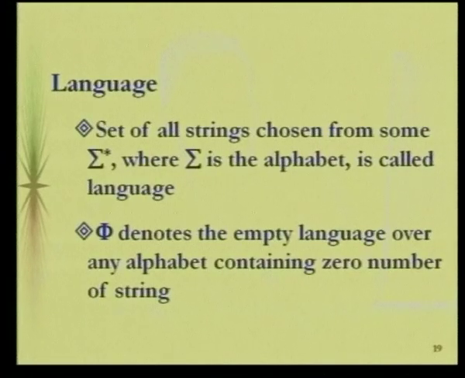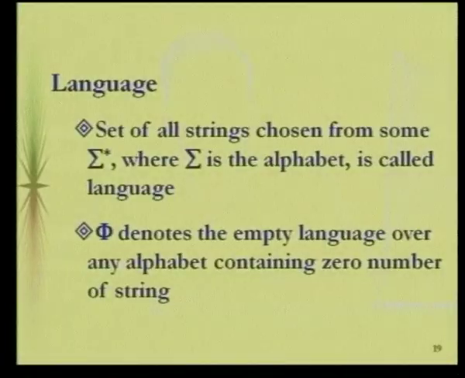So the next is the language definition. It is going to be the set of all strings chosen from some alphabet, that is going to be sigma, and sigma star is the set of all strings. We have a special notation, that is pi, which is normally used for denoting the empty language, and empty language means we do not have anything at all. Empty string means there is no position for storing a symbol, but when you are going for empty language, there is no question of having even a single string at all.